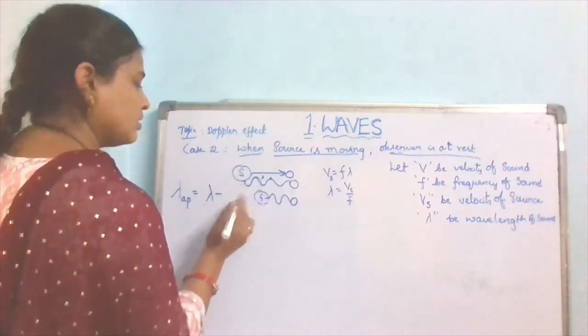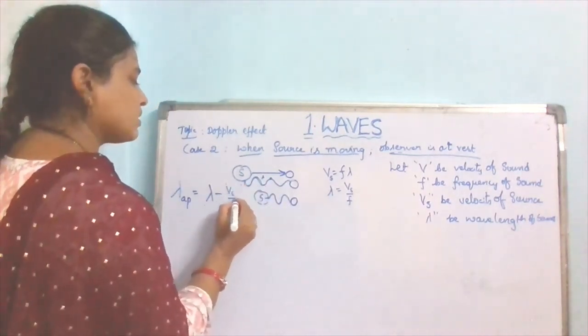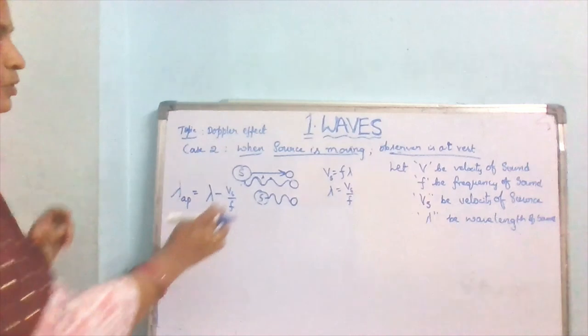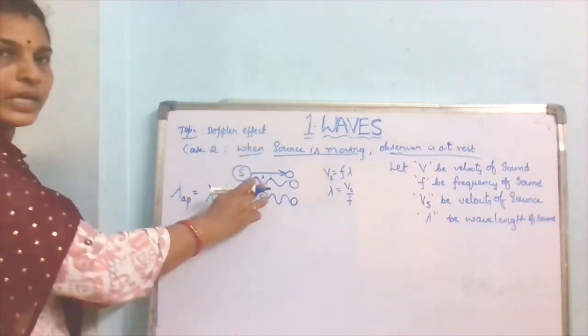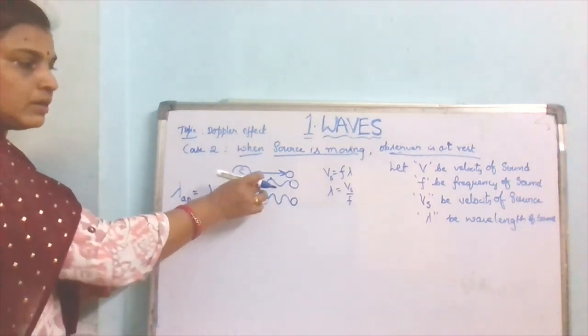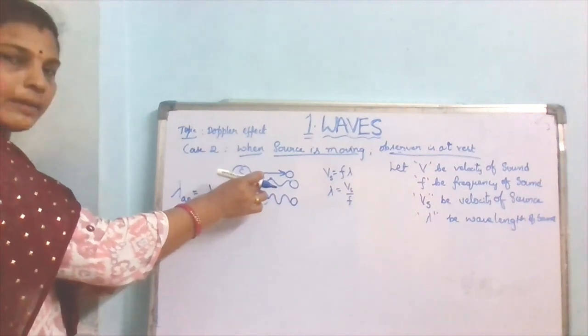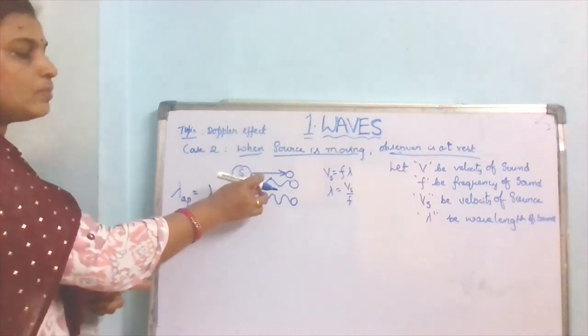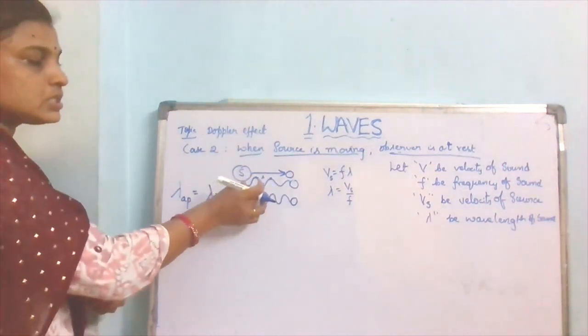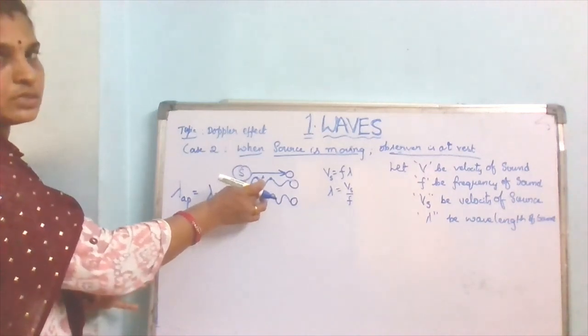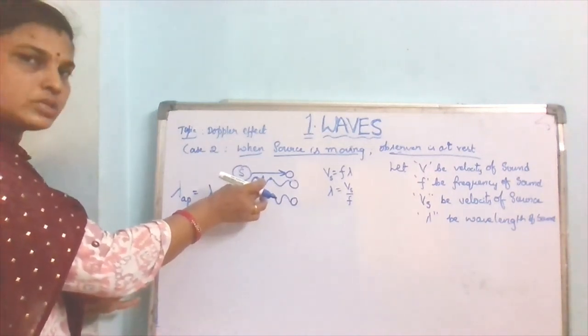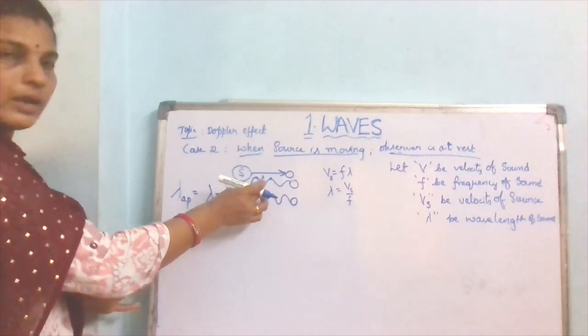Vs by F. Suppose from here to here we have taken a position of one wavelength, that means 1 lambda. How much distance is affected? Vs by F distance, which is taken by the source.